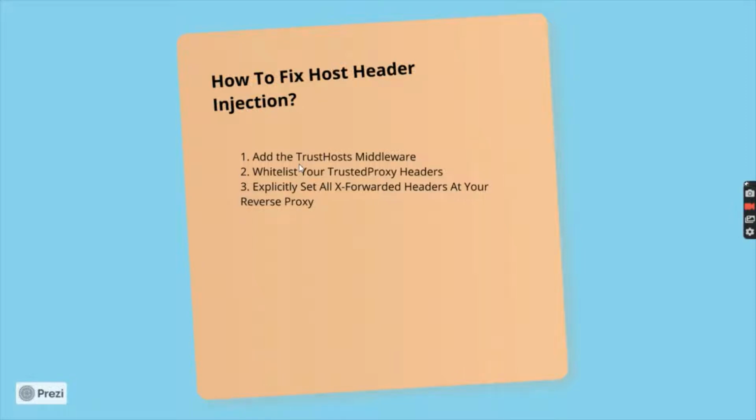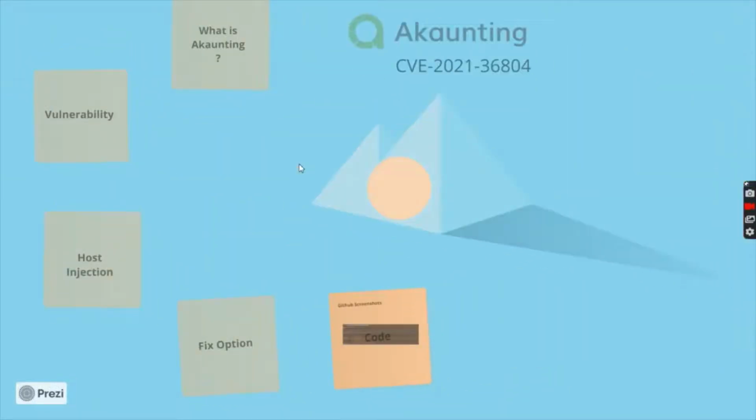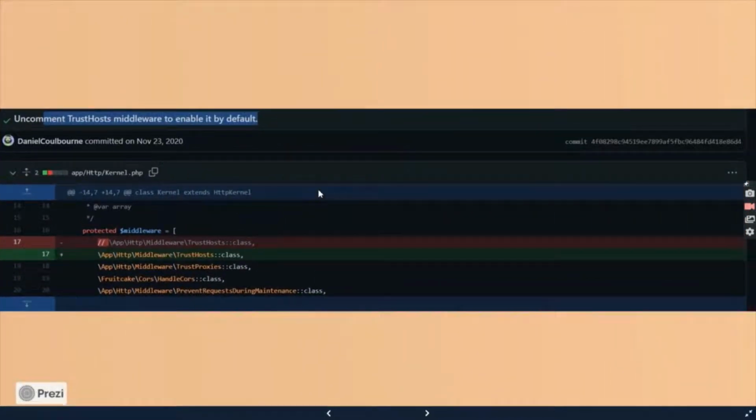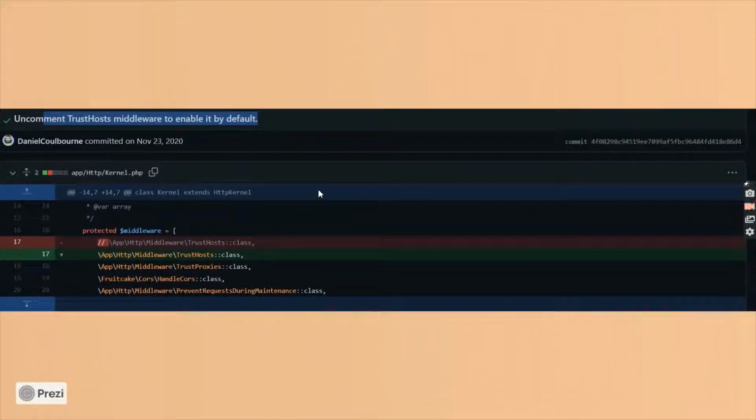So these are some of the fixes for the code. Now let's see how the code was fixed by the developers. In the code, we see that the TrustHosts middleware option was commented out by default in Laravel. All the developers had to do was remove the comment, and this is the same fix as the first option in the last slide. So it is fascinating that just one commented line of code could cause such a high impact.